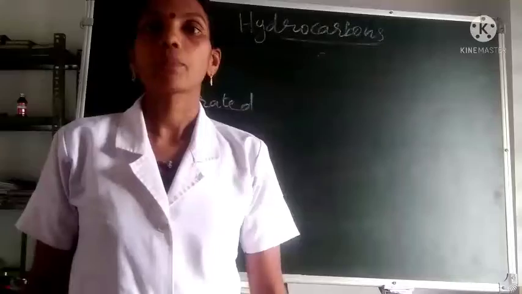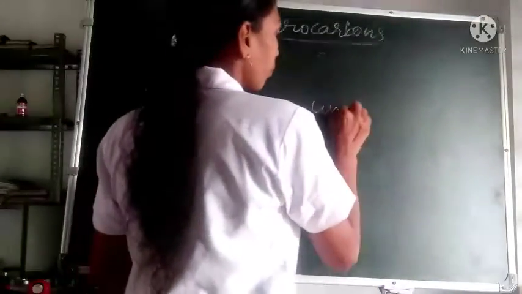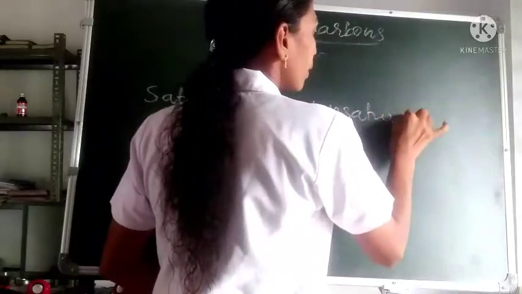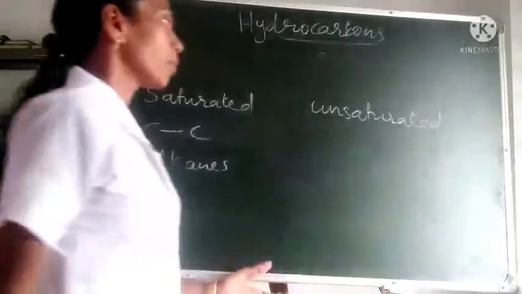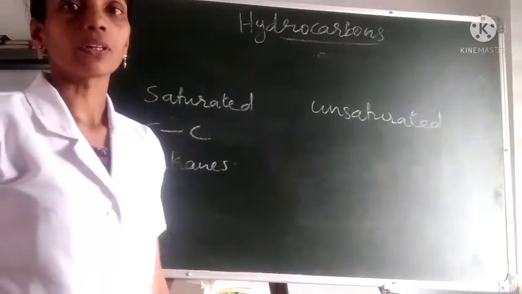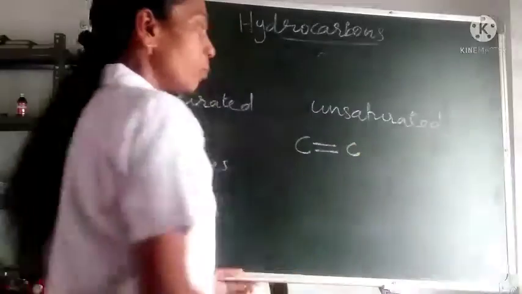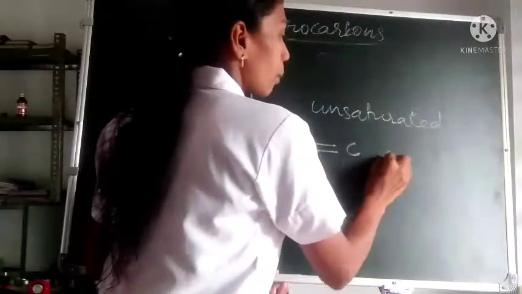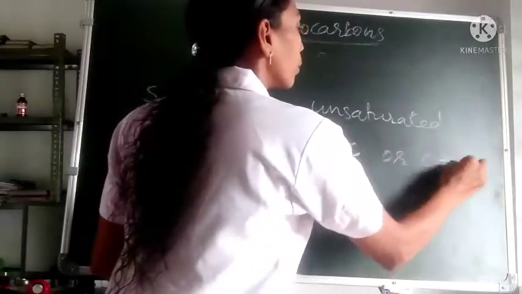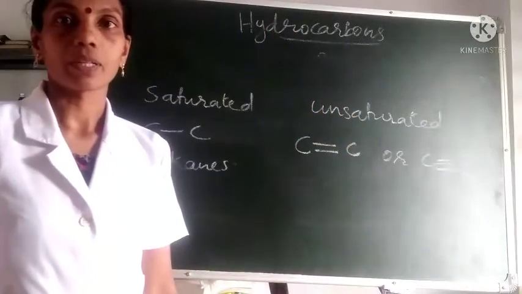Such hydrocarbons are called unsaturated hydrocarbons. Saturated means they contain only carbon-carbon single bonds. And the hydrocarbons which contain either a carbon-carbon double bond or a carbon-carbon triple bond are called unsaturated hydrocarbons.